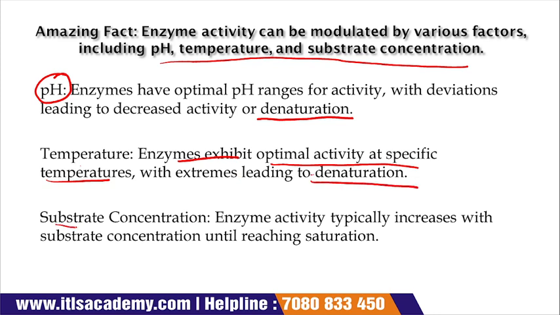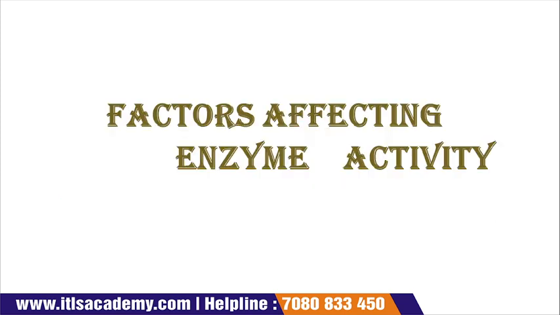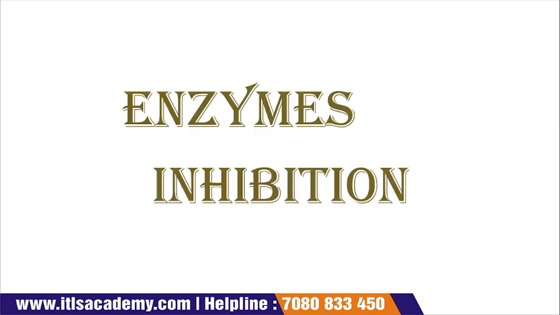Now third is your substrate concentration. Enzyme activity typically increases with substrate concentration until reaching saturation. When saturation is reached, the enzyme activities also stop, but before saturation, enzyme activity is directly proportional to the substrate concentration. If we increase the substrate concentration, the enzyme activity will also increase. This is about the factors affecting the enzyme activity.